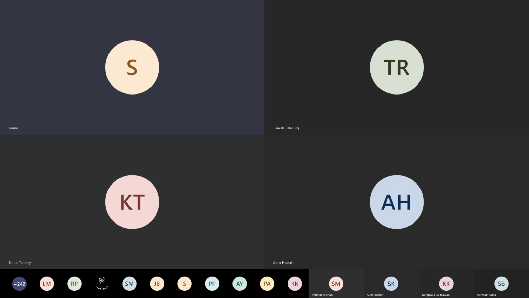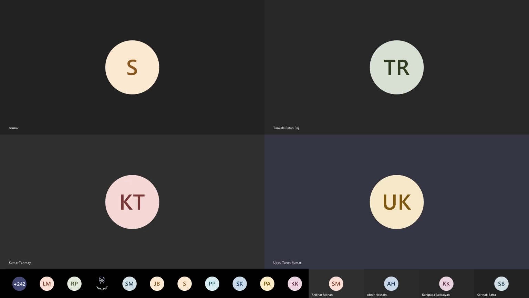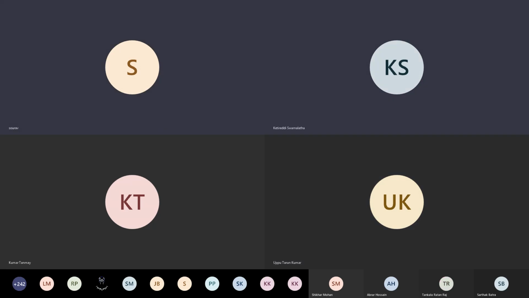So can you hear the slides? Can you see the slides? Yes, sir. Okay, let me try to show. So another example of this is flexible structures.